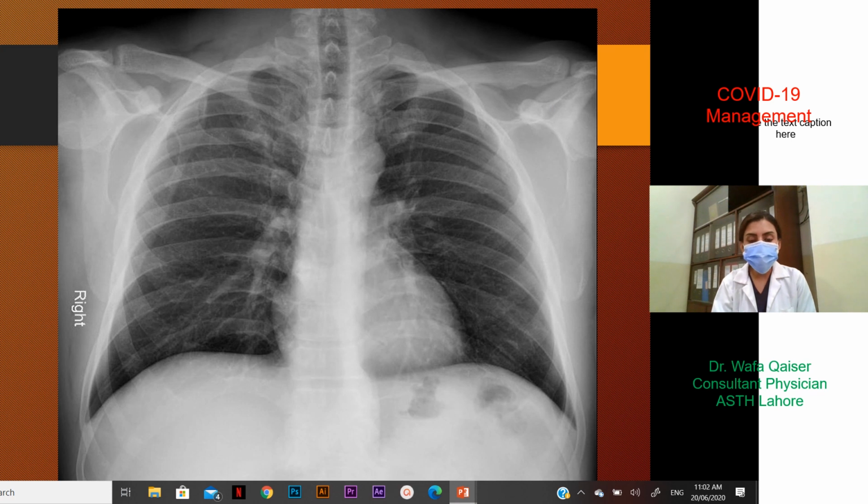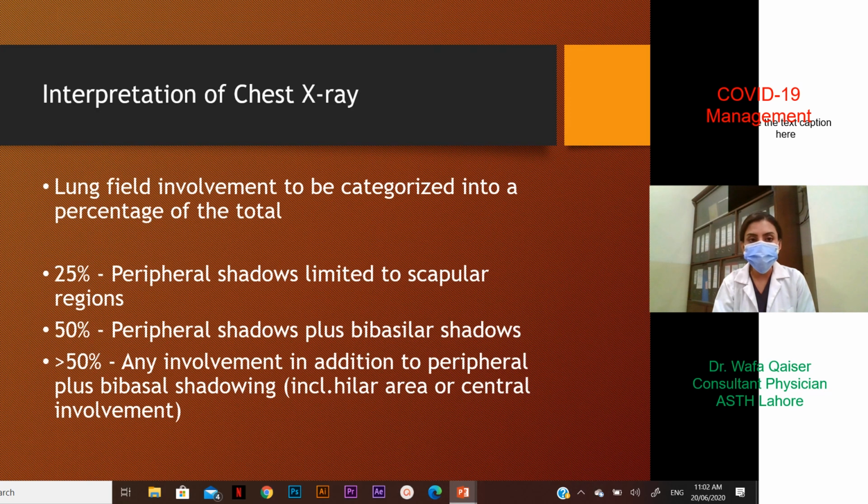I'm sharing a chest x-ray right now. So this basically shows a normal chest x-ray, as we would expect in a patient with mild disease, that no chest involvement is there. The lung fields are clear of any infiltration. Interpretation of chest x-ray is also very important.